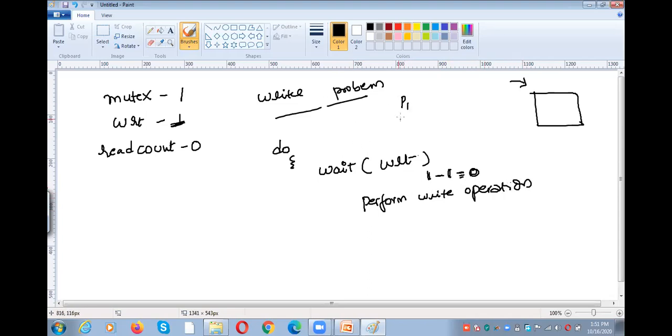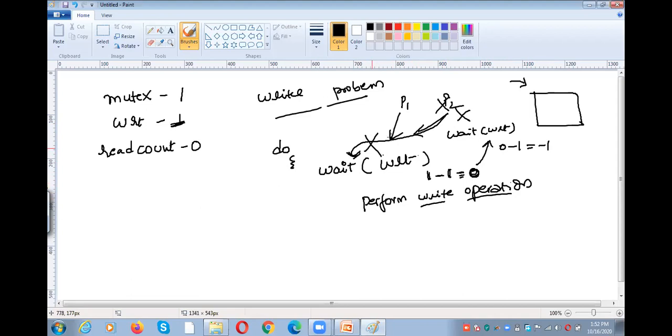Okay, for example, P1 is performing the write operation now. For example, P2 will try to perform the write operation. What does it have to do? It needs to perform the wait operation, wait of WRT. But P2 cannot perform the wait operation. Why? Because already the WRT value is 0. So 0 minus 1 means minus 1. So we cannot decrement the 0. So other processes cannot perform the wait operation on WRT. If a process is not able to perform the wait operation, it is unable to perform the write operation. Only the P1 process is performing the write operation.